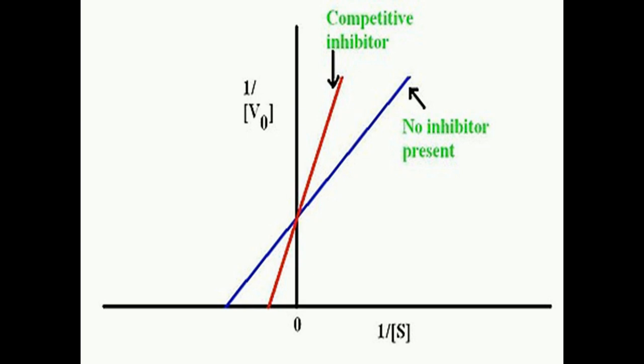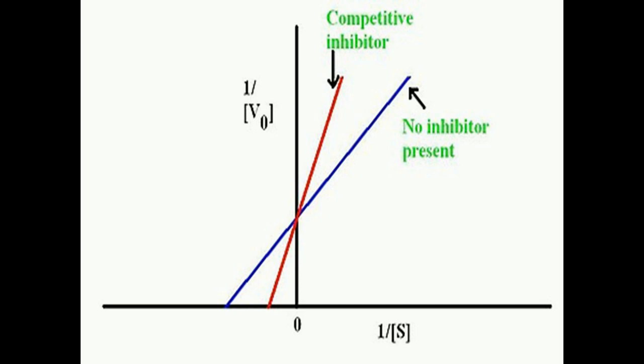Here, look at the graph on the x-axis. The more the line intersects towards the negative side, the lower the Km. This red line intersects the x-axis closest to 0, so that means an increase in Km, which shows the effect of competitive inhibitors.